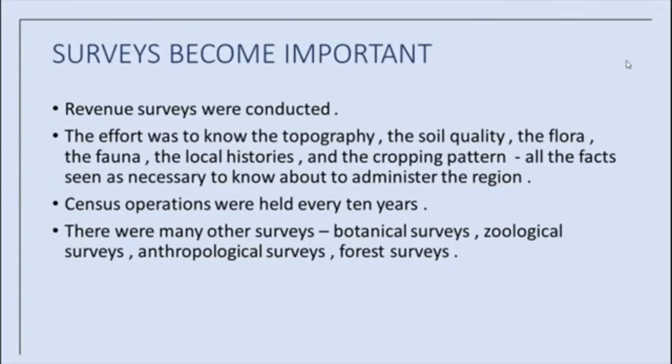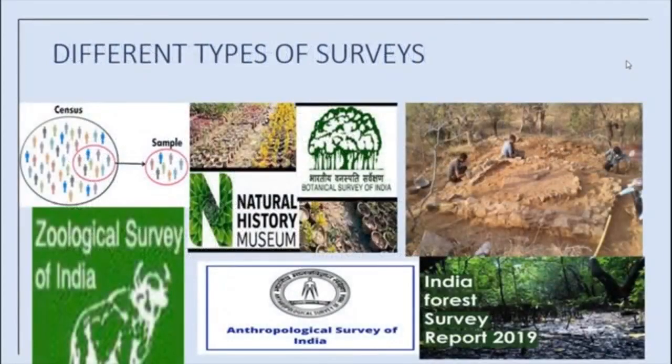We will see the pictures of surveys. See here the different types of surveys which were carried out by Britishers during the 19th century: census, botanical surveys, archaeological surveys, zoological surveys, anthropological surveys, then forest surveys.